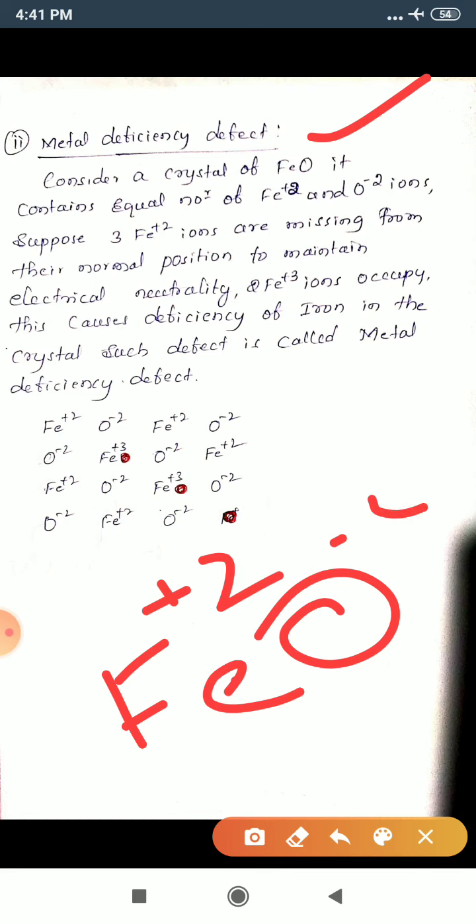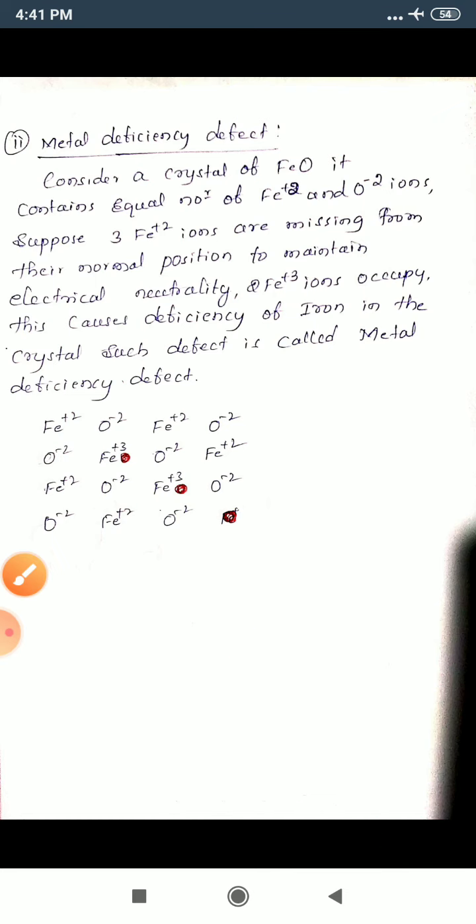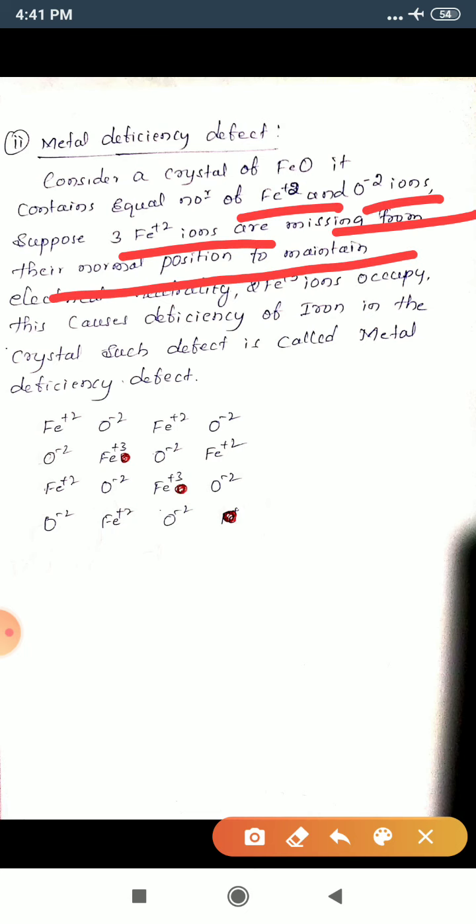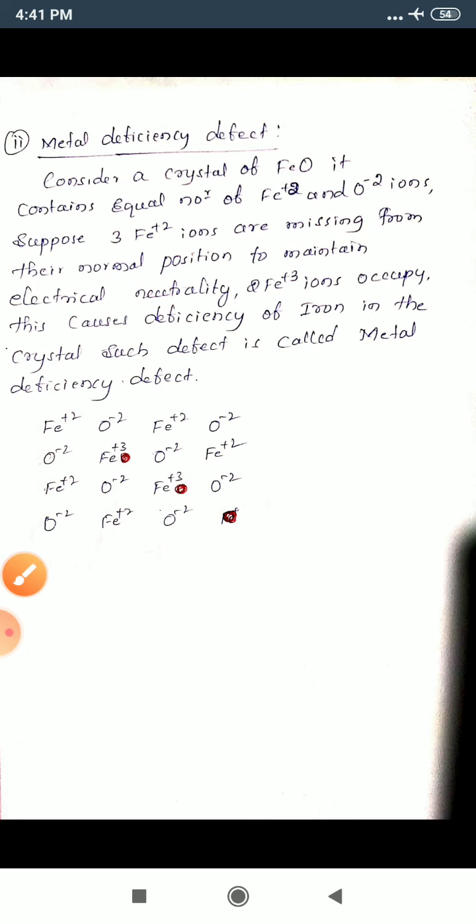Oxygen is minus 2. Consider a crystal of FeO containing equal numbers of Fe plus 2 ions and O minus 2 ions. Suppose 3 Fe plus 2 ions are missing from their normal positions, then we have to maintain the electrical neutrality.